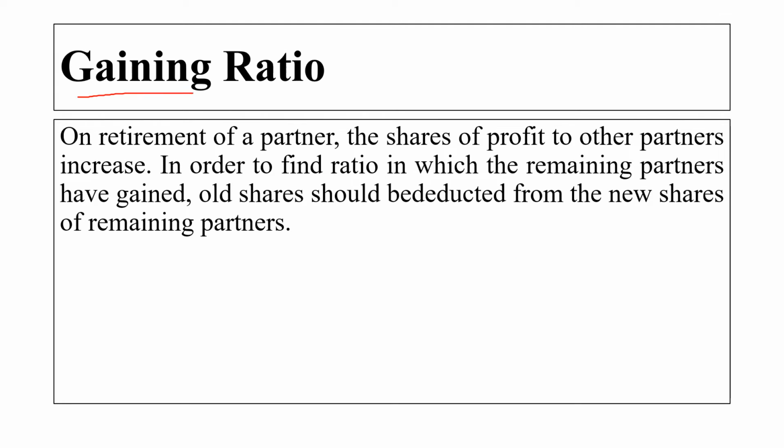Then there is the gaining ratio. On the retirement of a partner, the share of the profit of the other partners increases. Whenever a person retires, his share will be distributed among the old partners. That means the old partners, whoever are there in the partnership, will get a larger share of the profit. In order to find out the ratio in which the remaining partners gain, the old share should be deducted from the new share of the remaining partners. We will see this with an example.